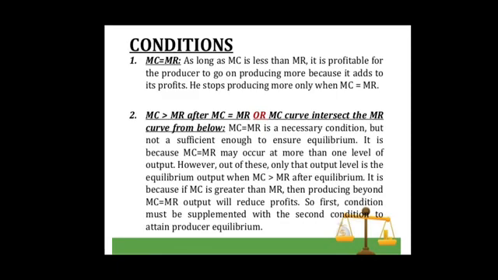So equilibrium is not achieved when marginal cost is less than marginal revenue, as in this case, it is possible to add to profits by producing more. The producer stops producing more only when marginal cost is equal to marginal revenue.